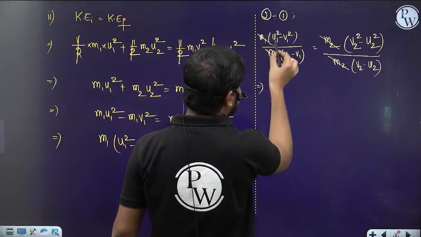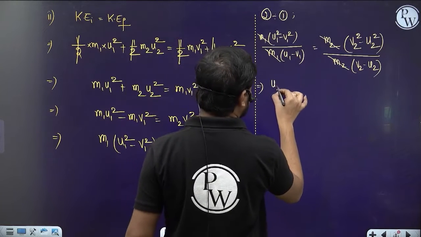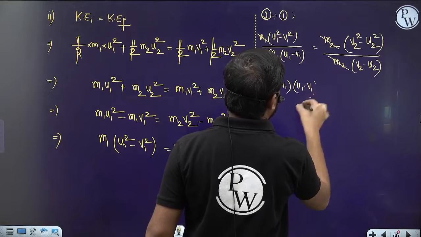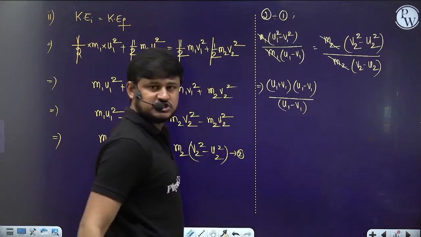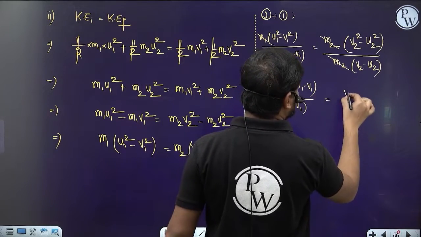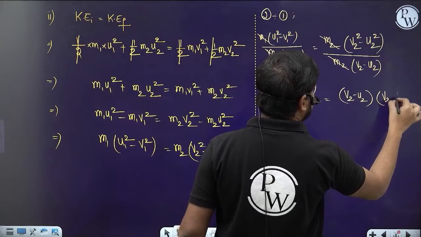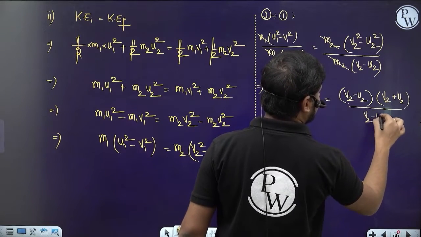Now I can write u1 square minus v1 square, which we can write as (u1 plus v1) into (u1 minus v1) by (u1 minus v1), right? Next I can write (v2 minus u2) into (v2 plus u2) by (v2 minus u2).